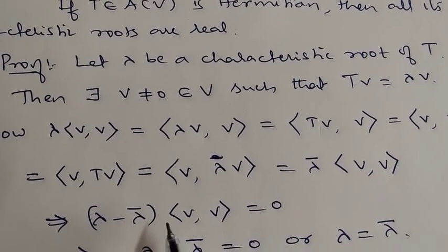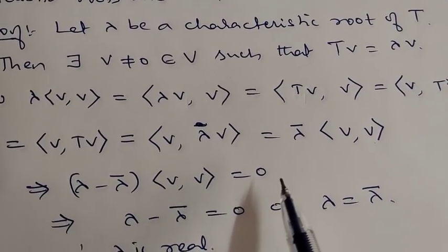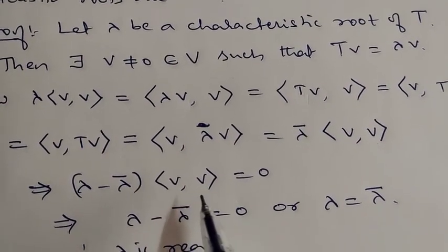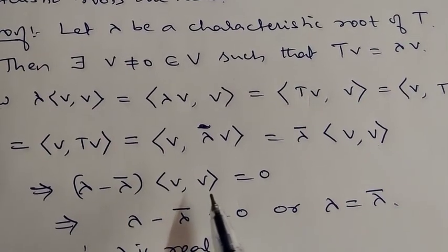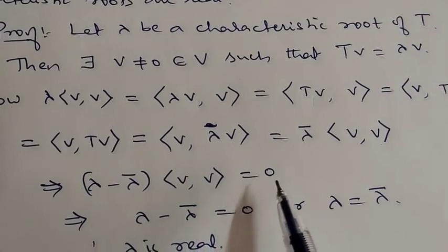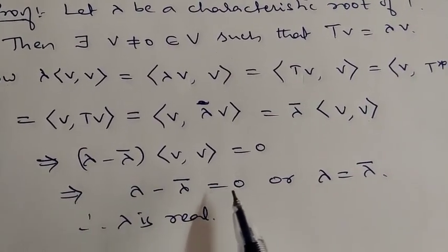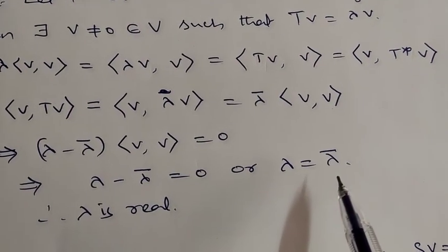This implies lambda minus lambda bar times the inner product of V comma V is 0. Now V is non-zero, so the inner product of V comma V is certainly a positive quantity and cannot be equal to 0. Therefore lambda minus lambda bar is equal to 0, or lambda is equal to lambda bar.